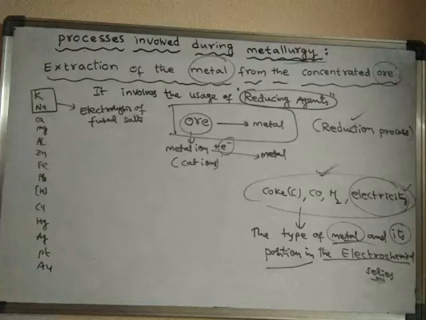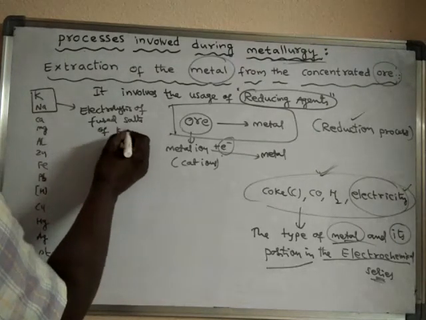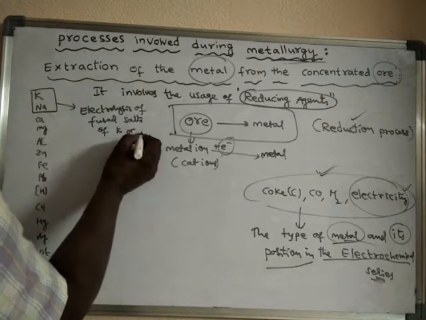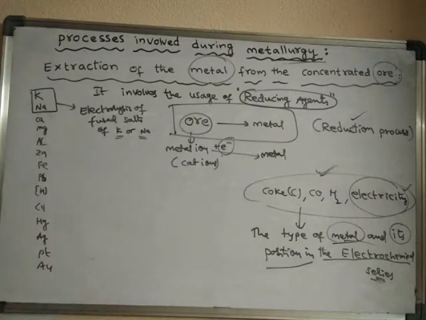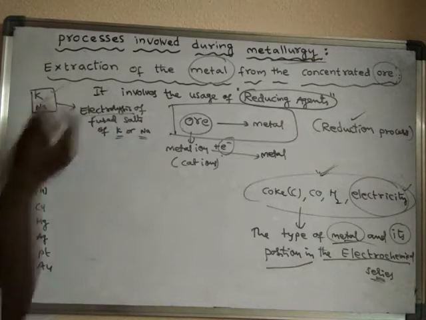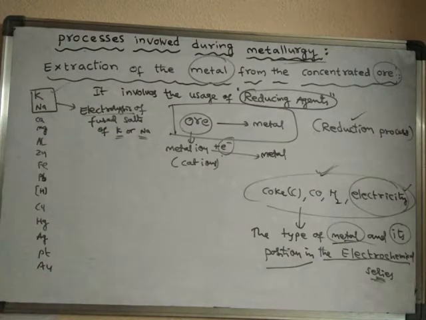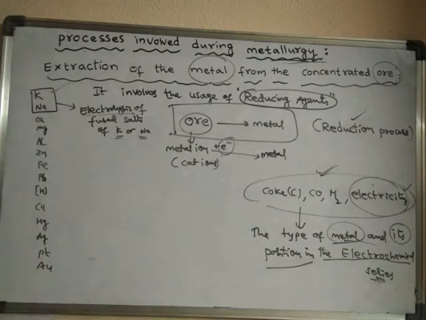Fused salts means molten salts. Molten salts of potassium or sodium, upon electrolysis, give the metals potassium and sodium. So here electricity is used as the reducing agent.